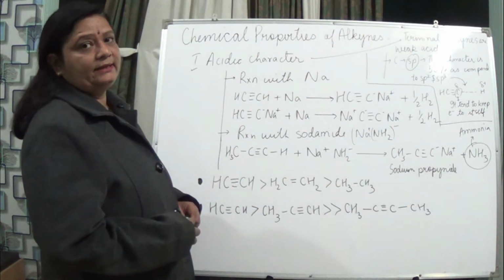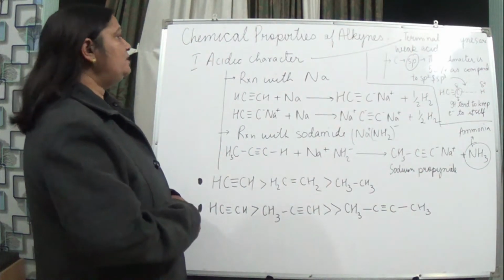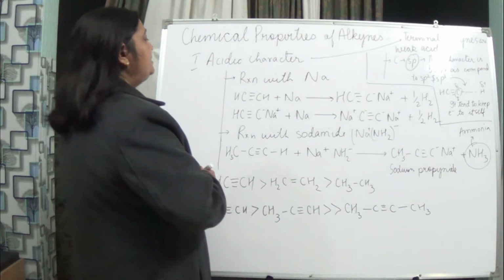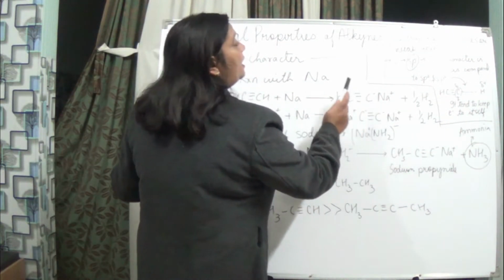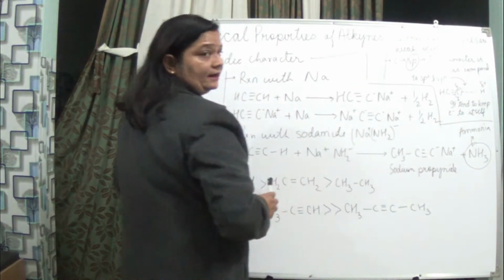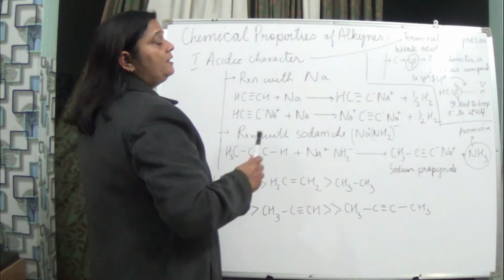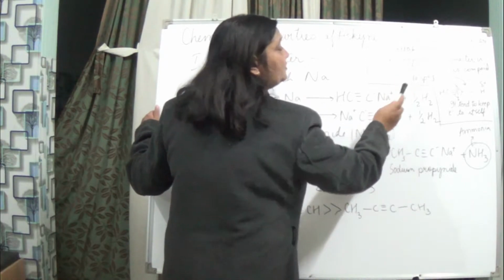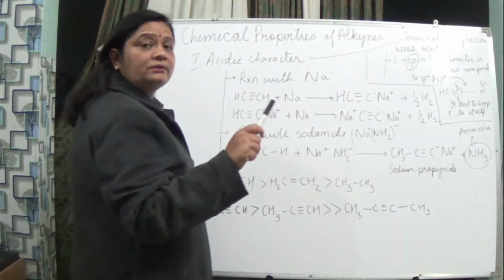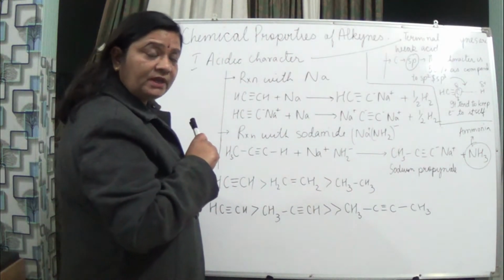Okay, and why is it weakly acidic in nature? Actually we see over here in these alkynes that this carbon has got what? sp character, isn't it? So here what we are saying is that this s character is 50% as compared to sp2 and sp3, isn't it?